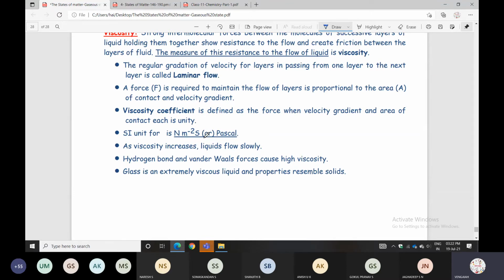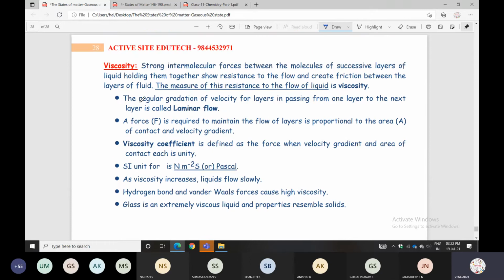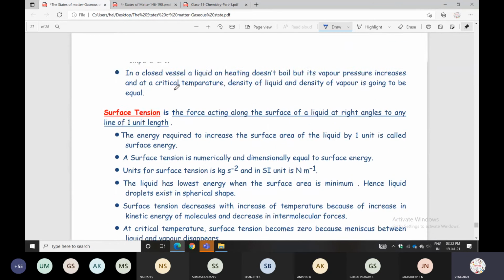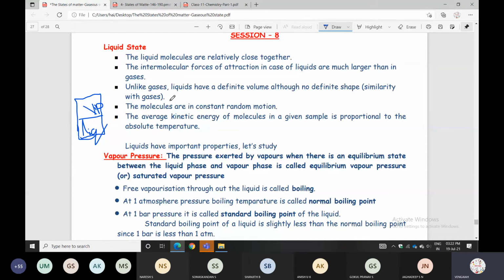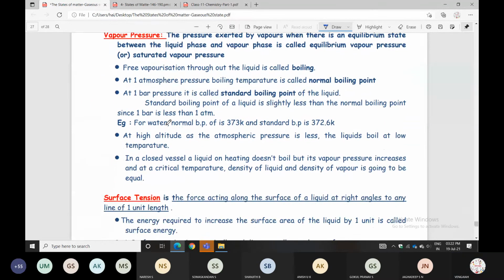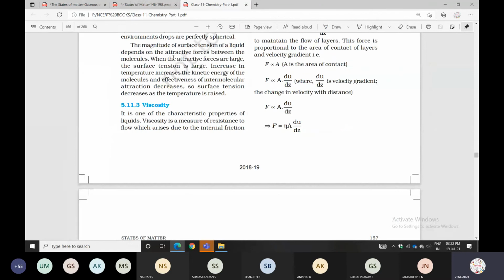So again, I will repeat about viscosity. Strong intermolecular forces between the molecules of successive layers of the liquid hold them together, so there will be friction between the layers. Those are the things you can study. Today I discussed viscosity, surface tension and vapor pressure. I request everyone to write these three topics down like class notes: vapor pressure, viscosity, surface tension.